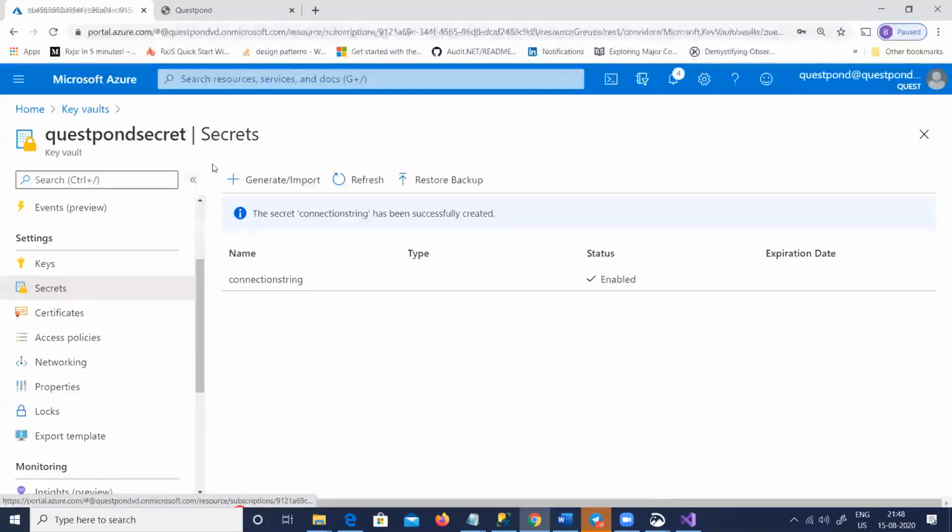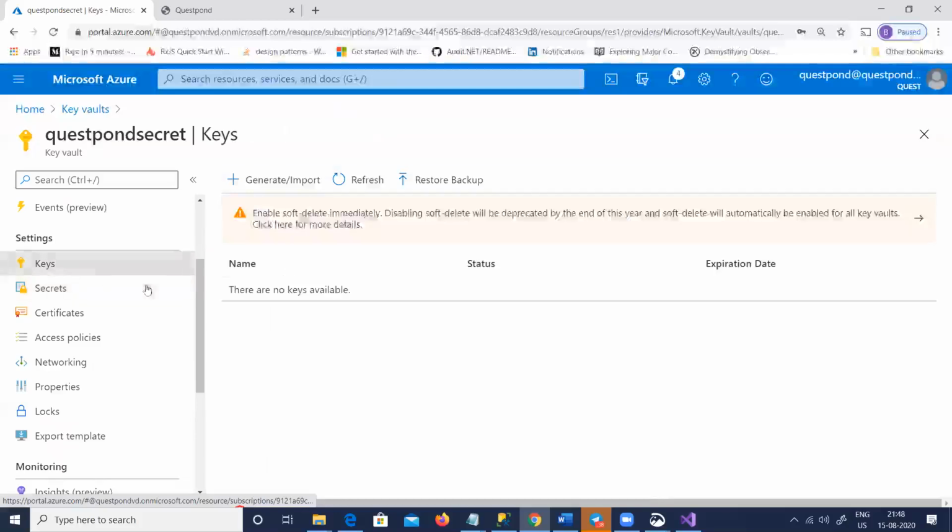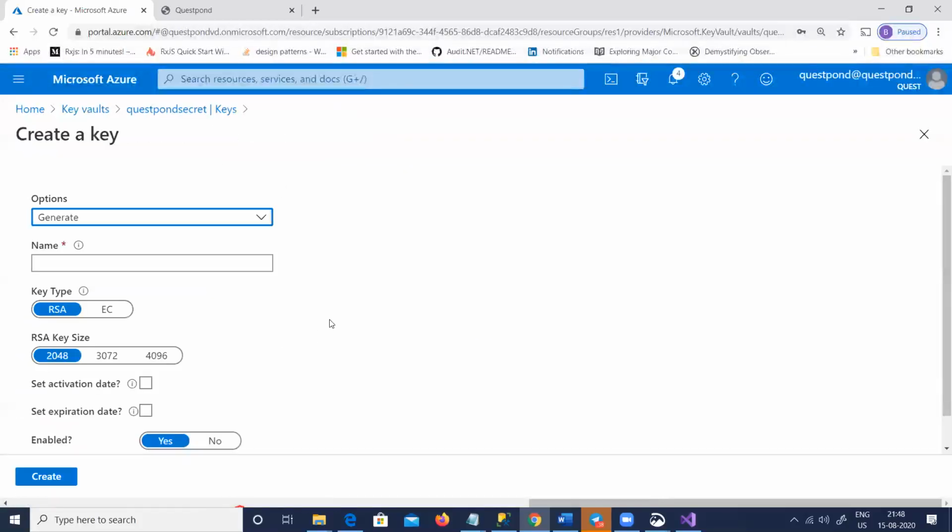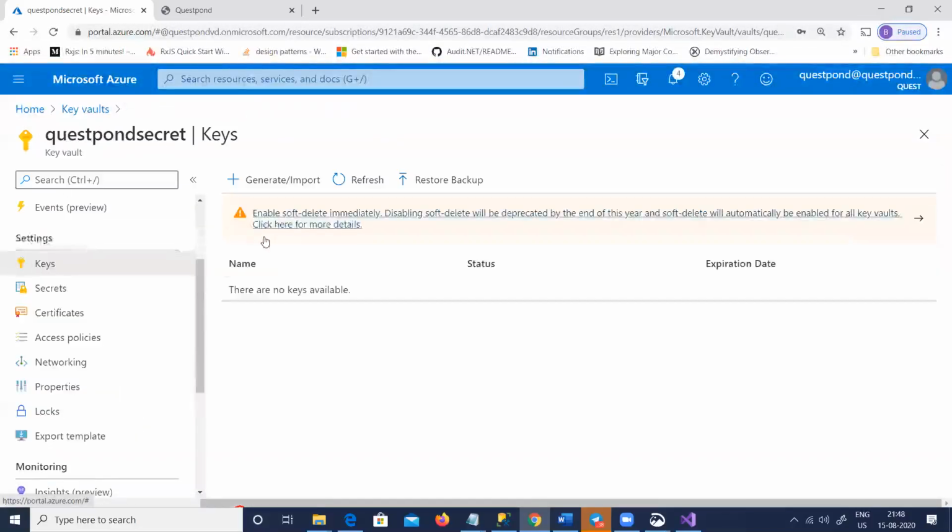So you have two things you can store here. One is the secrets and one is a key. When you are actually storing a key, it will encrypt it again by using RSA or something else. So guys, any questions here? What is the use of Azure Key Vault?